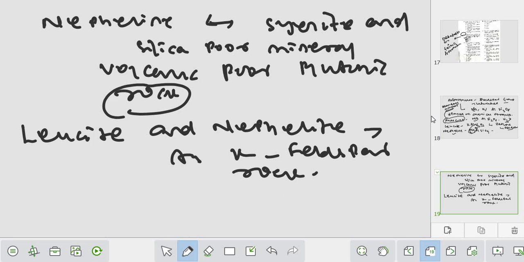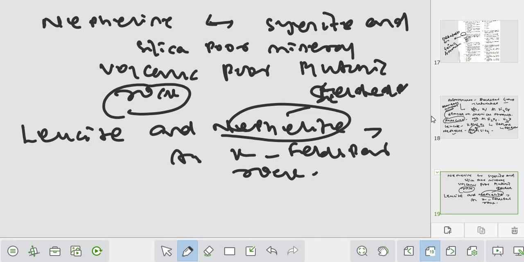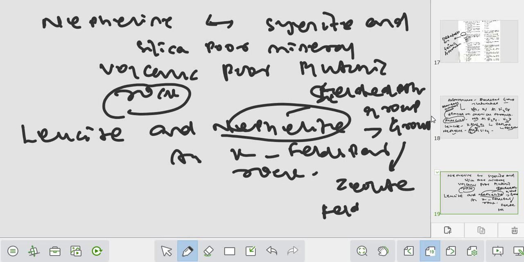Okay, but thing is nepheline is the silica poor, right, or feldspathoid group mineral, and also zeolite also at the same time it is feldspathoid. ठीक है. तो अगर composition के बात करें,